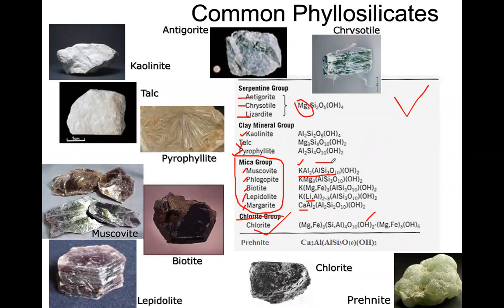Okay, it's magnesium-rich composition. So some images you can see here: antigorite, chrysotile. Chrysotile is like an asbestos-like thing, right? It's fibrous. Kaolinite, talc, pyrophyllite. All these are fibrous, mainly fibrous.